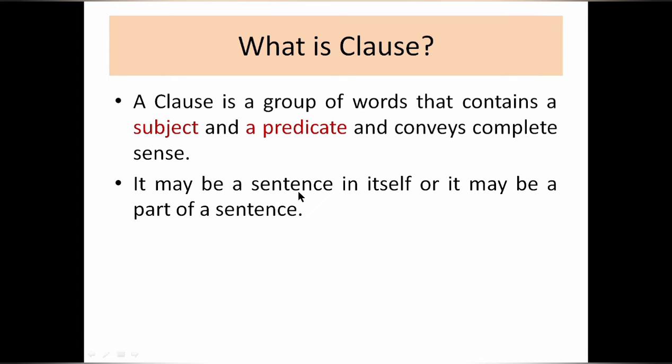Means we are talking about the types of the clause. It may be a sentence means we are talking about the principal clause, and it may be a part of a sentence means it is not giving the complete sense, so we are talking about the dependent clause. So the next example will make you clear.